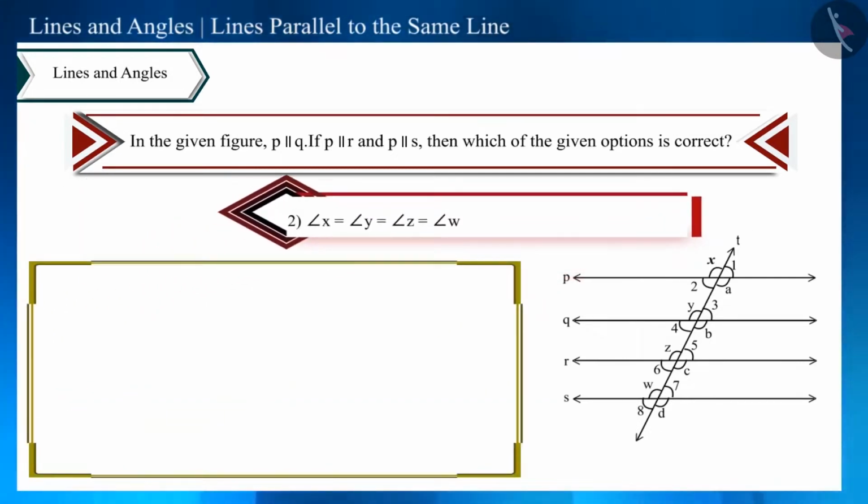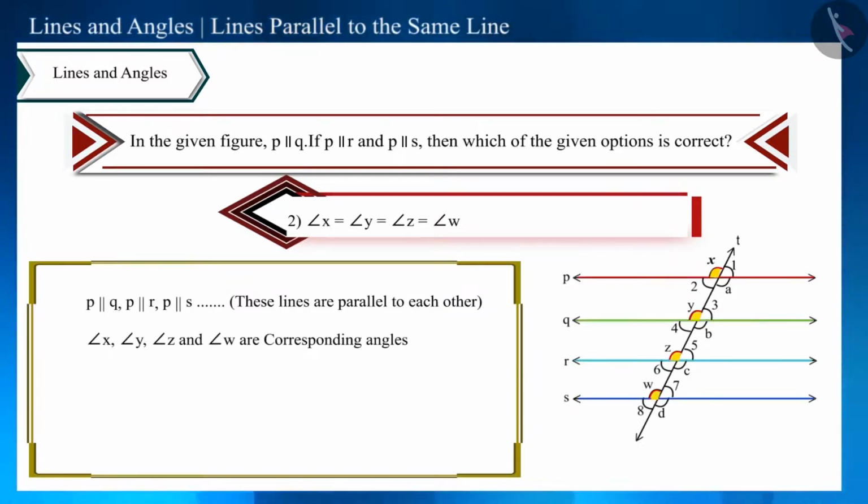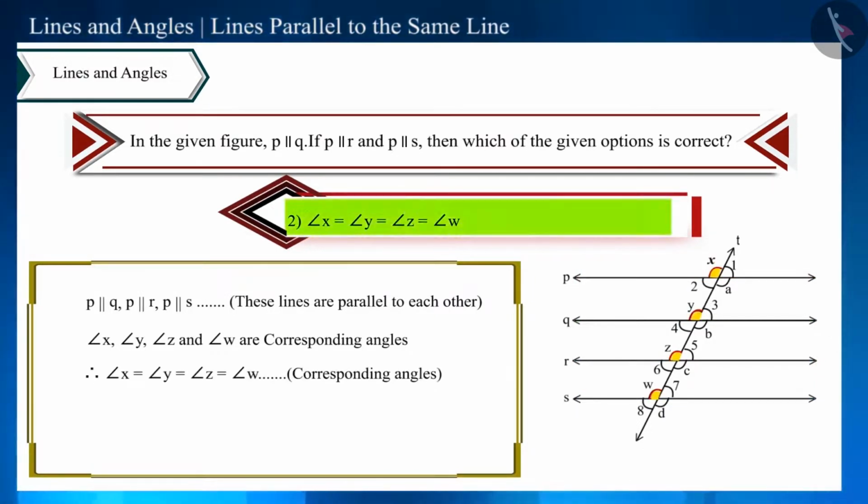Is the second option also correct? Here it is given that these angles are equal. Friends, these lines are parallel to each other. Therefore, these angles will be corresponding angles. And we know that corresponding angles are equal. So this option is also correct.